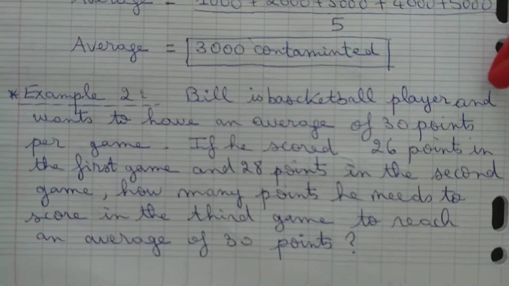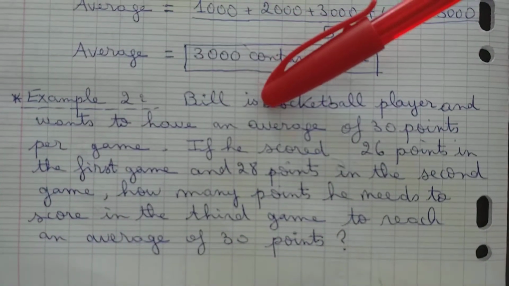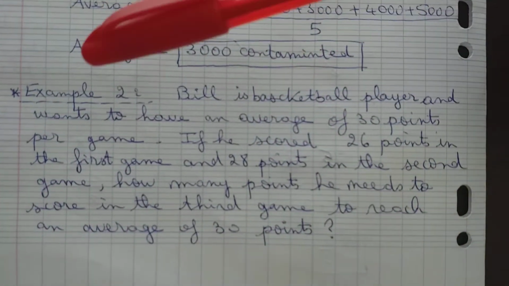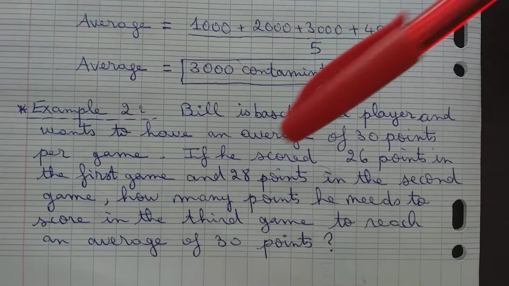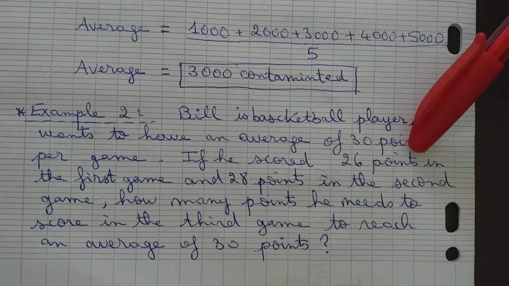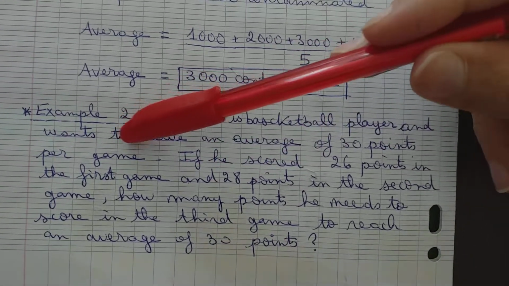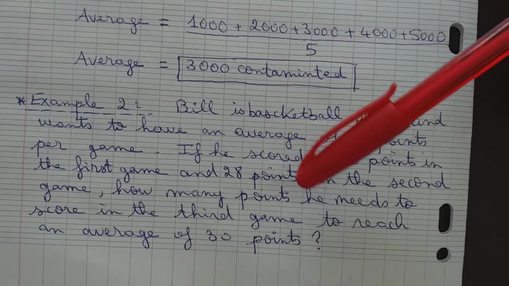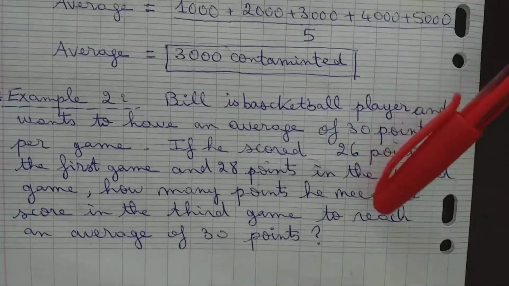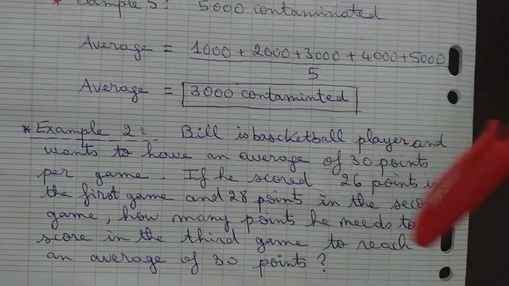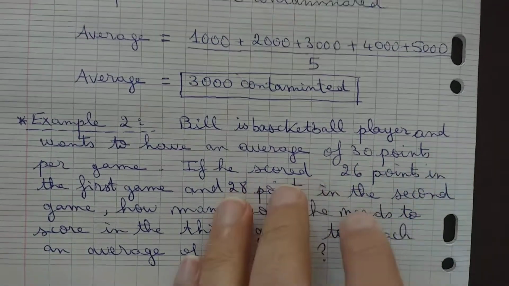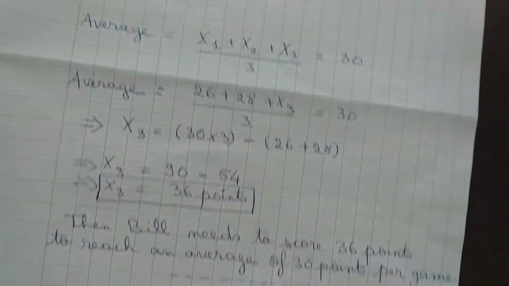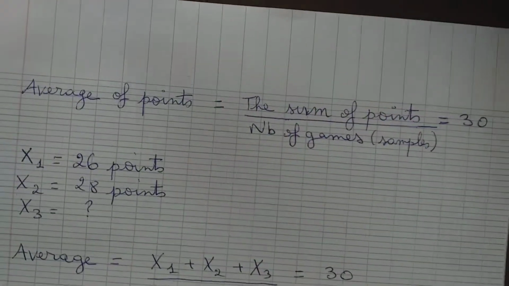Bill is a basketball player and wants to reach an average of 30 points per game. If in the first game he has scored 26 points and in the second game he has scored 28 points, how many points does he need to score in the third game to reach this average of 30 points per game? So it will be like that.